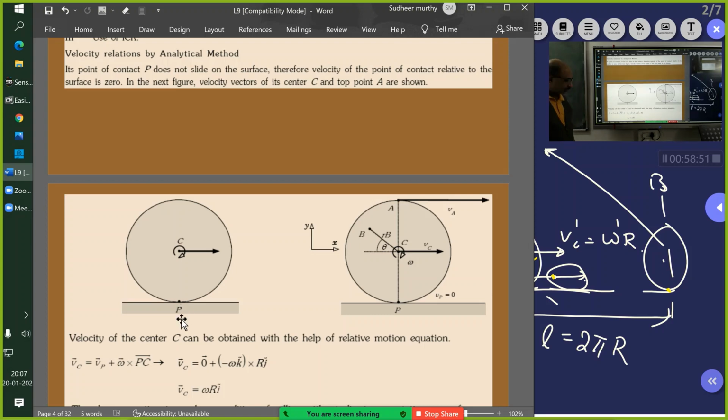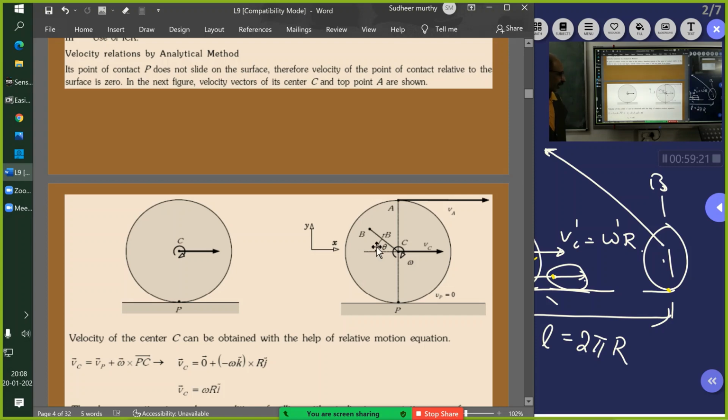As I explained, momentarily this is at rest, and therefore Vp bar will be equal to 0. Omega bar will be omega k cap cross R bar. So VC is equal to so and so. This condition is satisfied, then I said it is rolling without slipping.